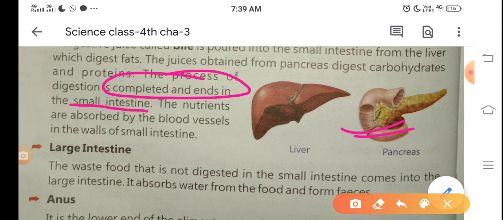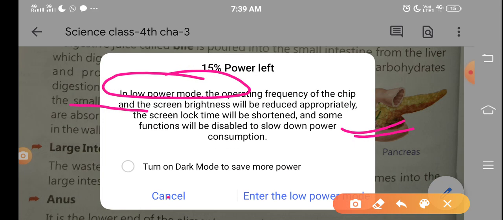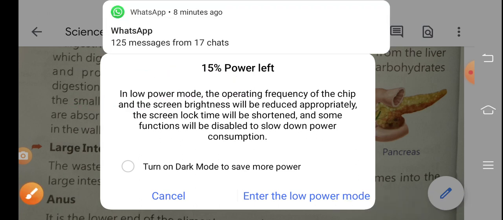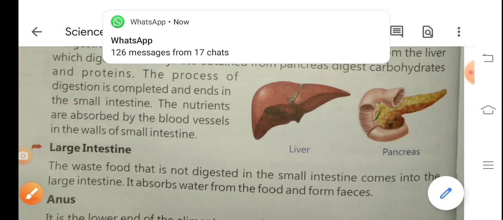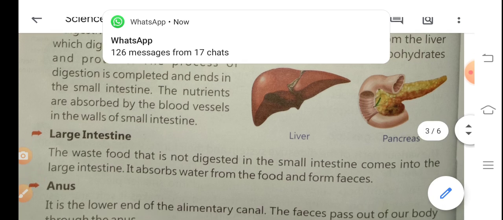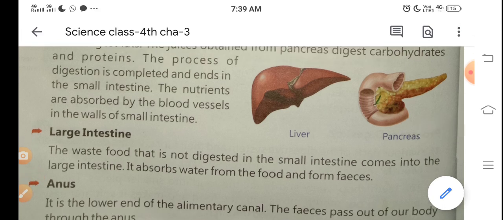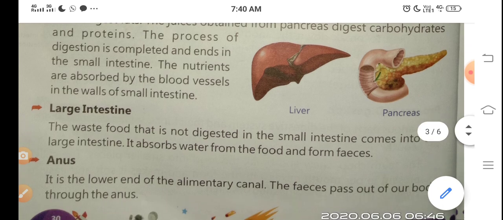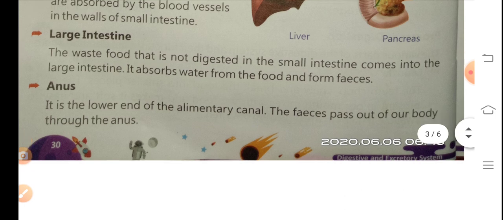Okay, next, the nutrients are absorbed by the blood vessels in the walls of the small intestine. Okay, and next the large intestine.